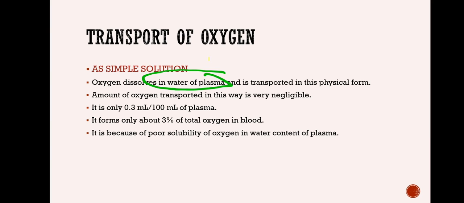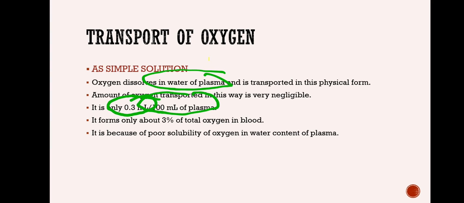So the amount of oxygen passed through this method is very, very small. As you can see here, only 0.3 ml of oxygen is passed for every 100 ml of plasma. That is the dissolving capacity of oxygen.